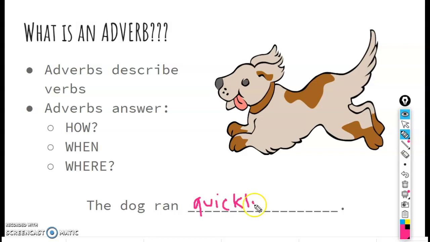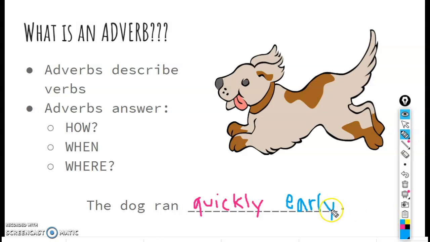Next is when. I'm thinking, when is the dog running? For this one, I can't put a time like 9 o'clock. Listen and see if it fills in the sentence, if it makes sense. The dog ran 9 o'clock. That doesn't make sense at all. I also can't say the dog ran at 9 o'clock because an adverb is only one word, and at 9 o'clock would be two words. So I have to think about when the dog ran, but I can't use a time. I could say, though, the dog ran early. When did the dog run? Early. That adverb is describing when the dog ran for me.